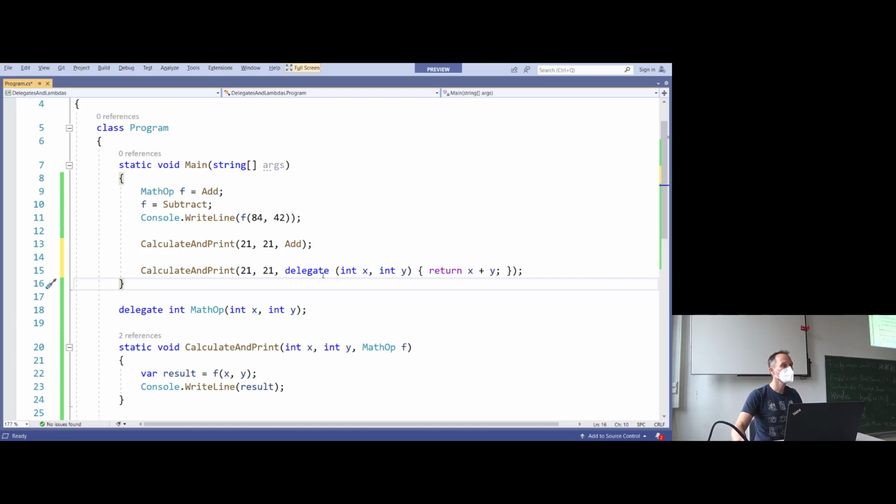This delegate here is completely different from this delegate. This delegate down here is a type definition for a category of functions. This delegate up here allows us to write an anonymous function. Anonymous function means that this function doesn't have a name. That's not true. Of course, the function has a name, but the name is chosen by the compiler. Want to see that? Let's take a look.